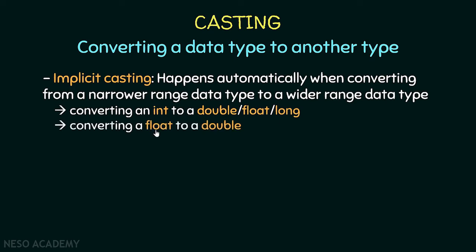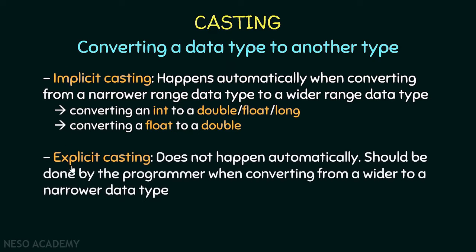Another example, if you want to convert a float to a double, also in this case we have implicit casting, because a double has a wider range than a float. And also you can think about it like this. Implicit casting happens when we can convert from a data type to another data type without losing data. And I will give you an example in a little bit.